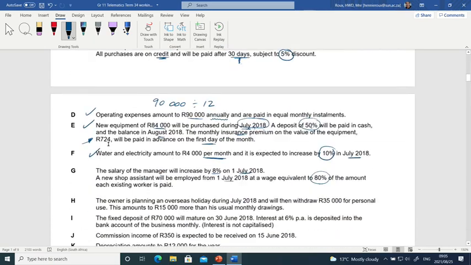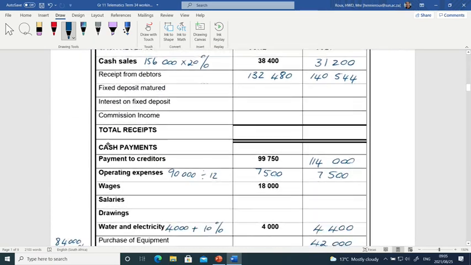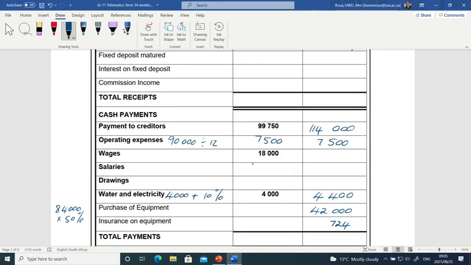And then we can work from that. Okay, so if we go down to the cash budget, salaries, for June, it will still be 14,000. And then for July, there's going to be an increase of 8%. So you multiply by 108 and divide by 100 in order to get your 15,120. You can also say 14,000 plus 8%, the same as we did here. This is just another way of doing your calculation.